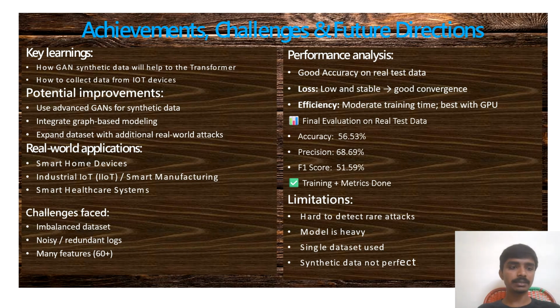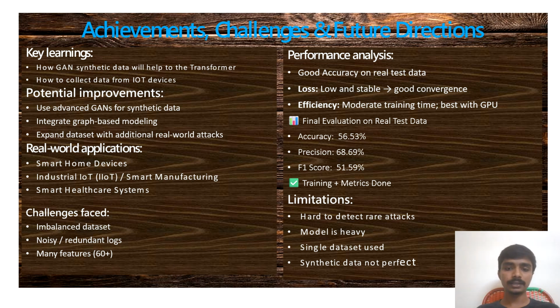I'm going to discuss achievements, challenges we faced, and future directions. First, I am discussing key learnings. We learned how GAN synthetic data helps the transformer, and how to collect data from IoT devices. Our model achieved accuracy up to 56.53, precision up to 68.89, and F1 score up to 51.59. We faced many challenges, like imbalanced data, noisy logs and too many features.